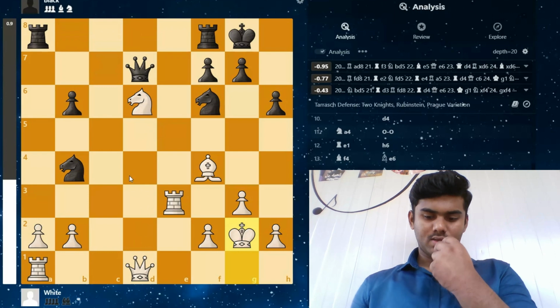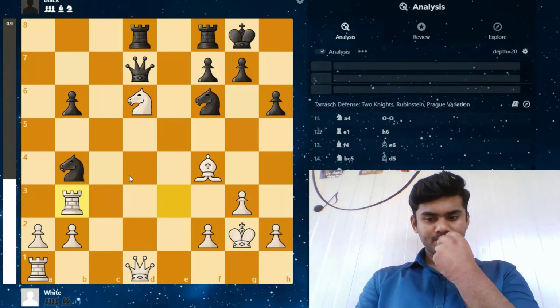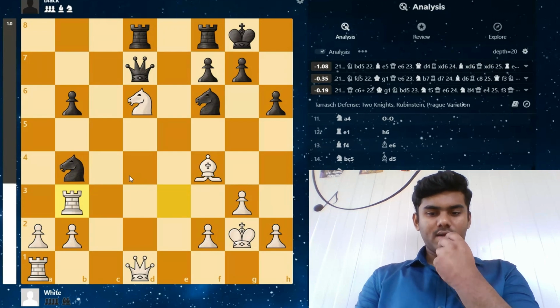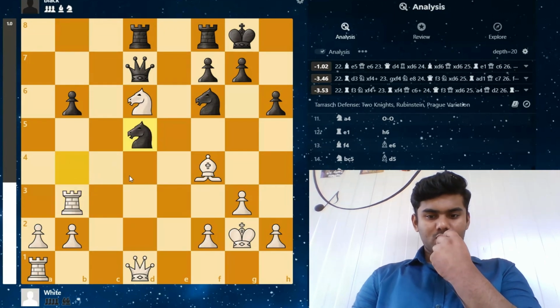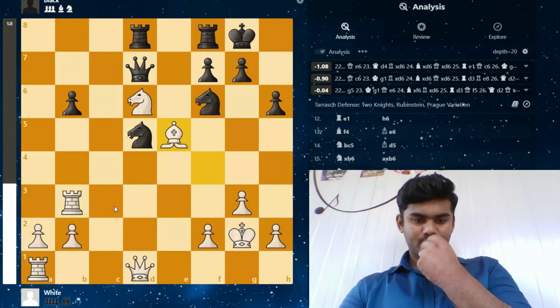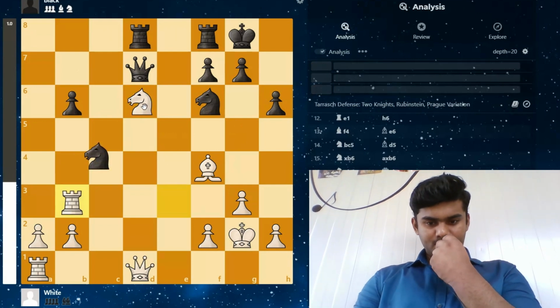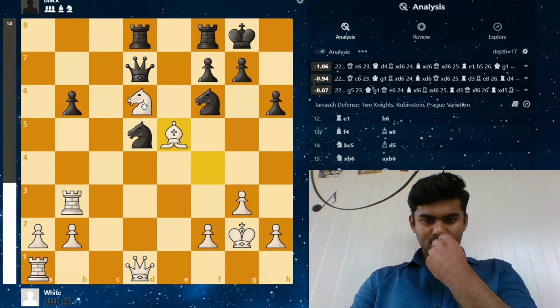and Gukesh plays rook a8, and rook b3 attacking the knight. The knight goes back to d5, knight bd5, and queen. And yeah, the idea is to take the bishop, and here the knight is hanging. So Maghsoodloo plays